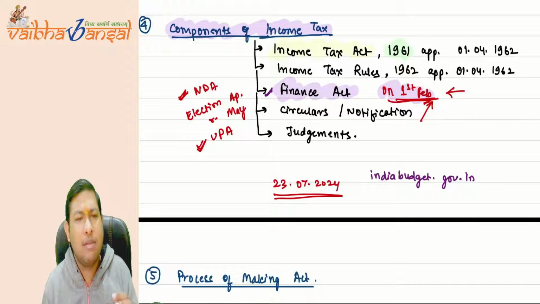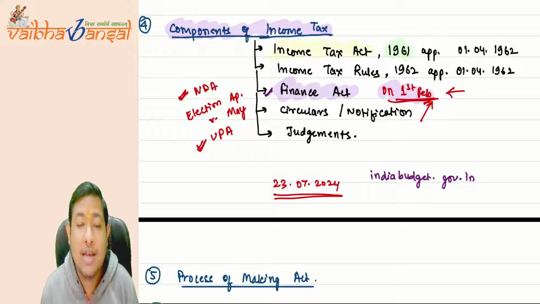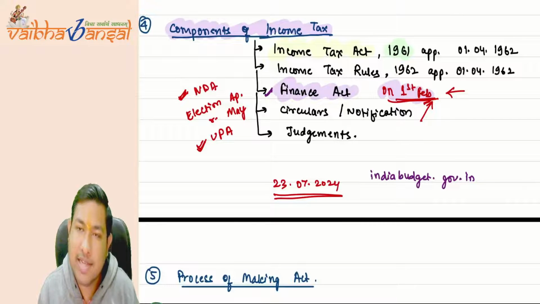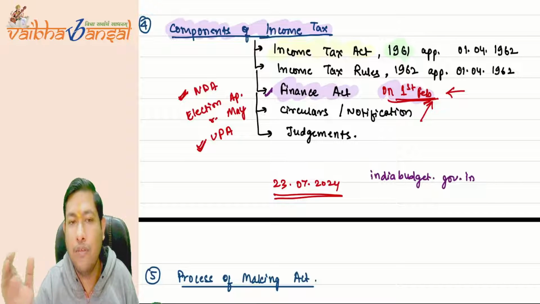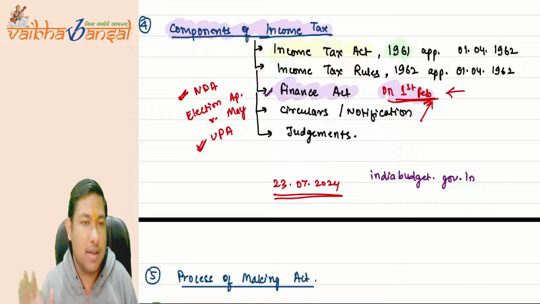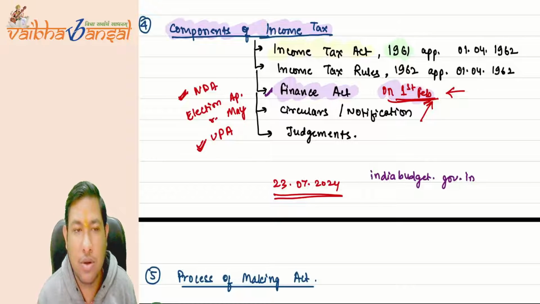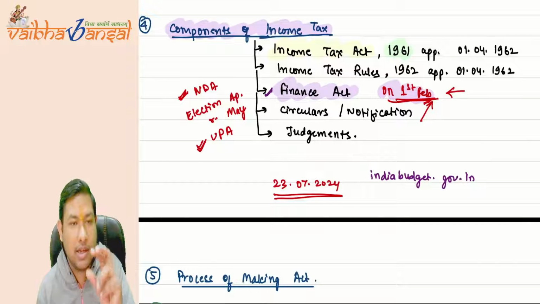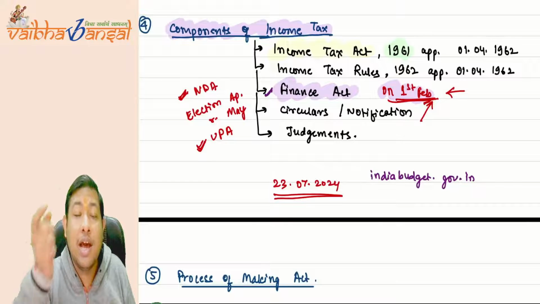For that, there may be certain circulars or notifications made available by the Central Board of Direct Taxes, CBDT. That is made available by whom? CBDT, circulars or the notifications. In short, I'll say that circulars are binding on the assessing officer.